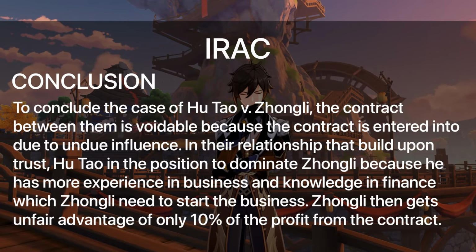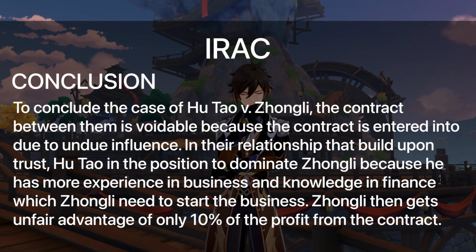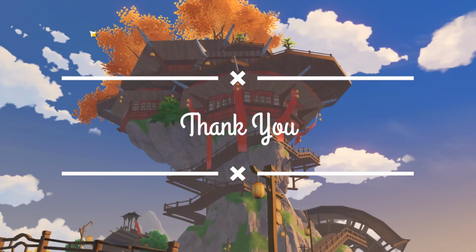To conclude the case of Hu Tao v Zhong Li, the contract between them is voidable because the contract is entered into due to undue influence. In the relationship that is built upon trust, Hu Tao is in the position to dominate Zhong Li because he has more experience in business and knowledge in finance, which Zhong Li needs to start the business. Zhong Li then gets an unfair advantage of only 10% of profit from the contract. Thank you!